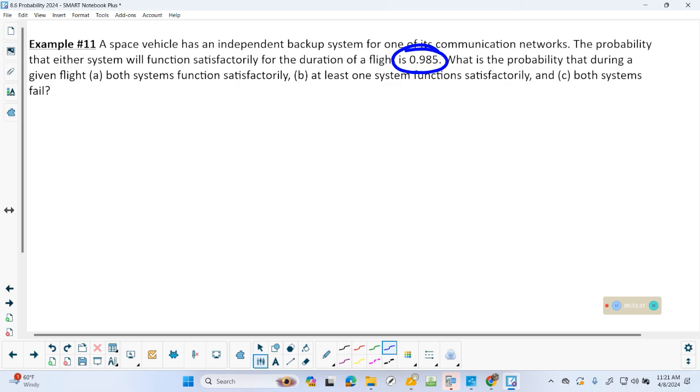All right, carry on. What's the probability that during a flight, both systems function satisfactorily? Let's start with A, of course. Both. I hear the word both, and I'm like, and, all. So I know I'm going to multiply these together. The probability that they both function satisfactorily, well, that probability is 0.985. We're going to multiply that together. I punched that in earlier. We get 0.9702.